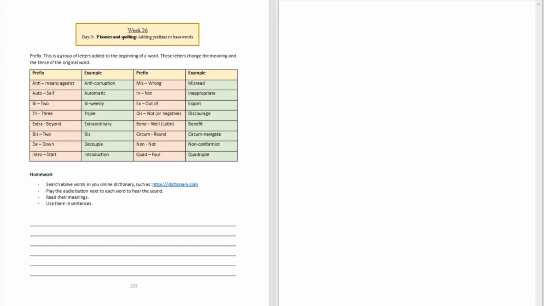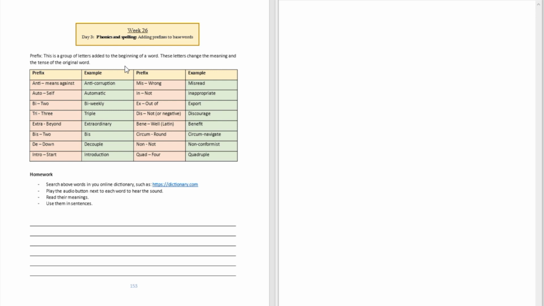Alright, today is going to be about phonics and spelling. And we get a chance to talk about prefixes to base words today. So what is a prefix? A prefix is a group of letters added to the beginning of a word. When they add the letters to the words, that potentially changes the meaning of the words and the tense of the original words.